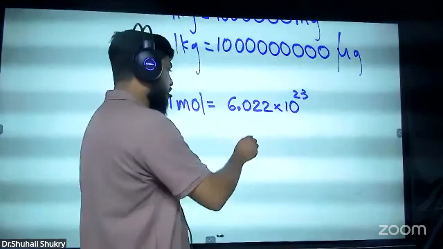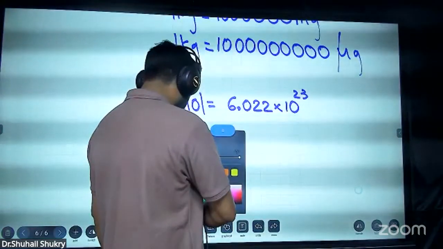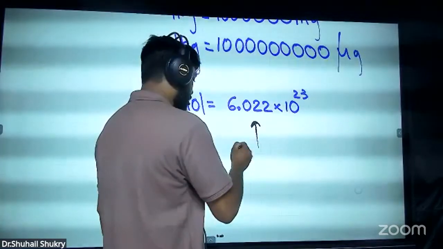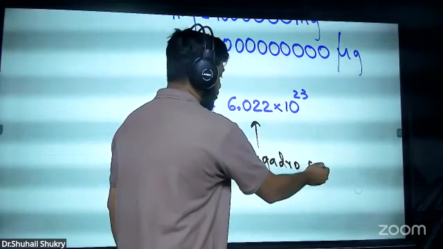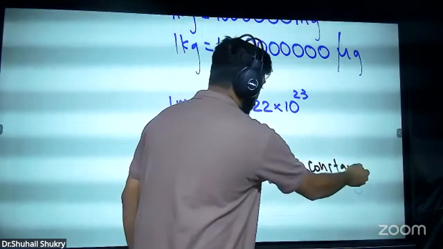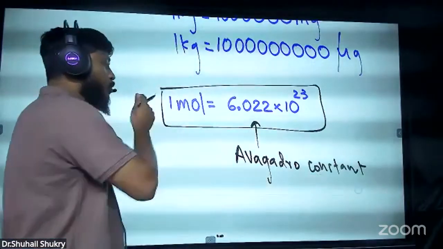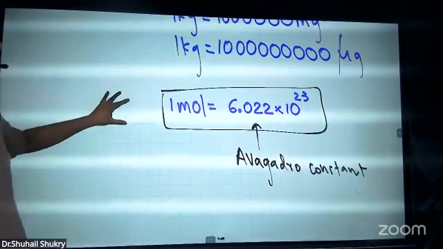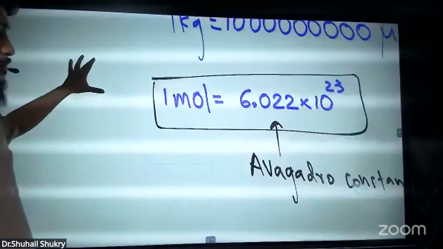So who found this number? Avogadro. So out of respect, we call this the Avogadro constant. So this is the relationship between number of moles and Avogadro. So first thing, you can write this.